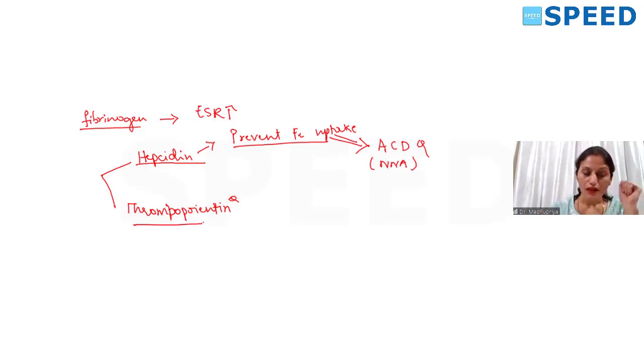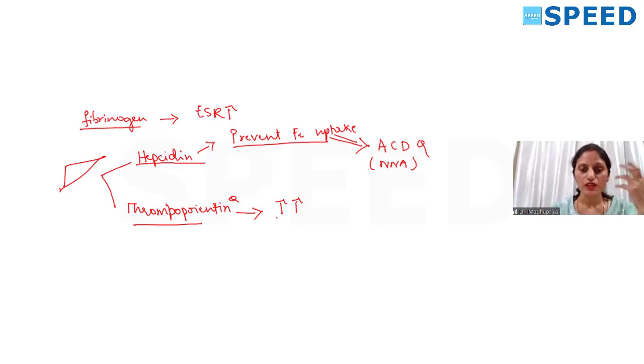Right? What is thrombopoietin going to do? Thrombopoietin becomes very important in acute inflammation. In case of acute inflammation, the thrombopoietin is going to be upregulated. That is, more thrombopoietin is synthesized by the liver. Again, both are synthesized and released from the liver.